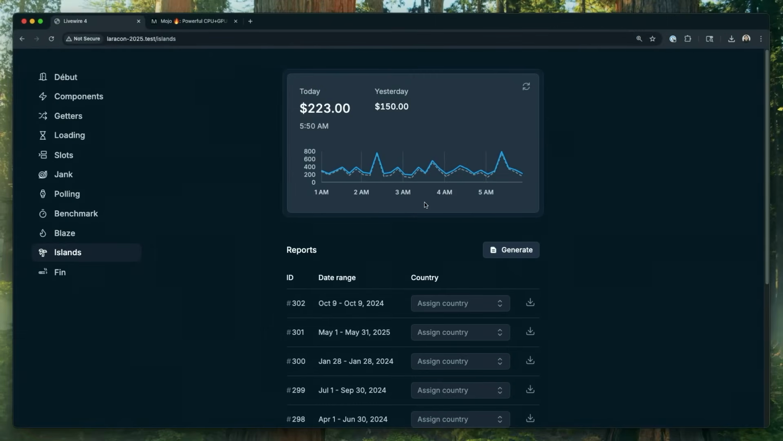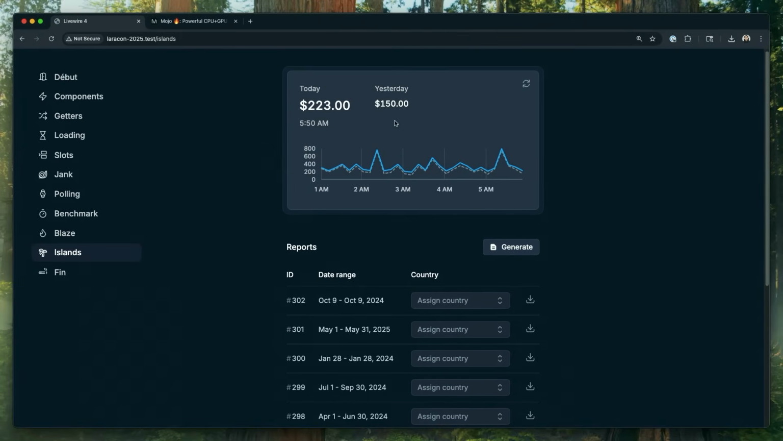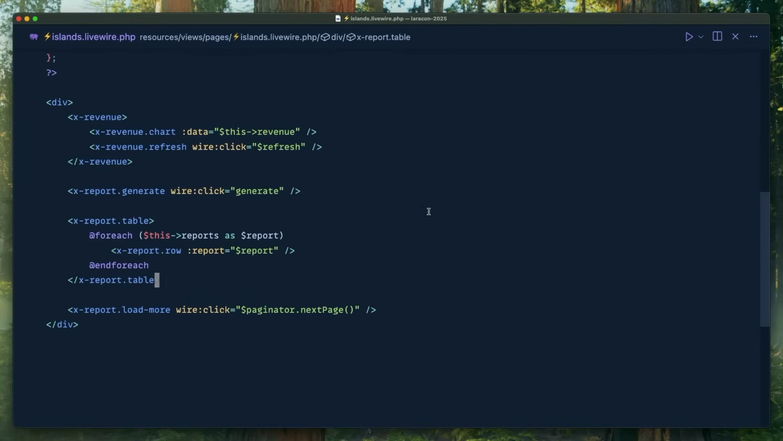This page combines the other pages. We have the data table down here, and we have the analytics up here. It's pretty much the same setup as the dystopian jank page that you saw before. And this is using Livewire 4 now, and it's pretty fine. It's fast because it's got Blaze and everything.